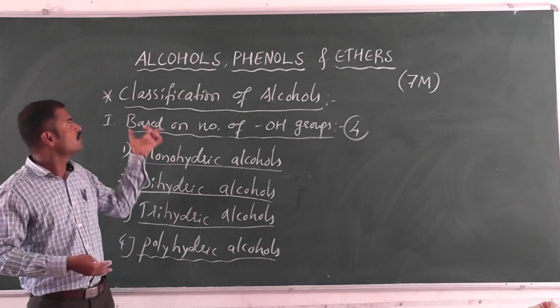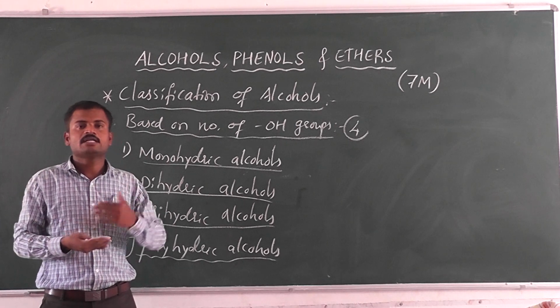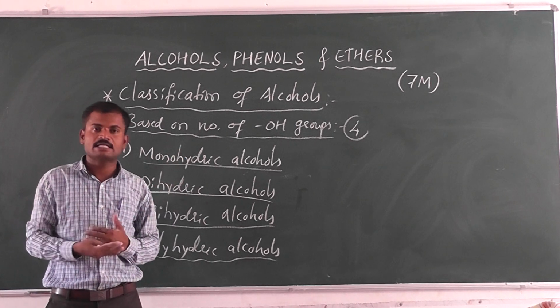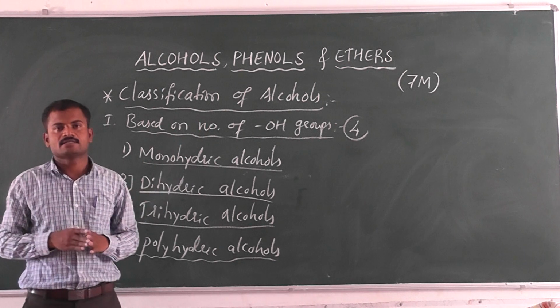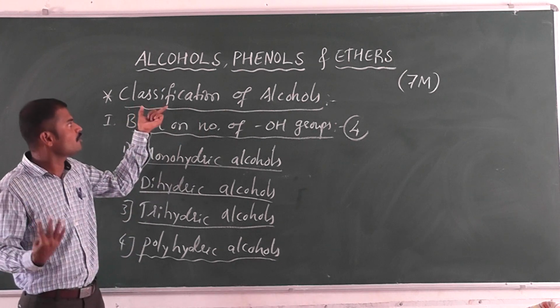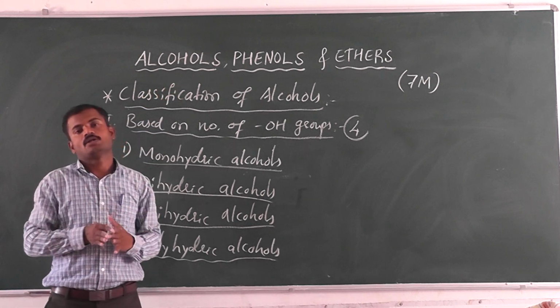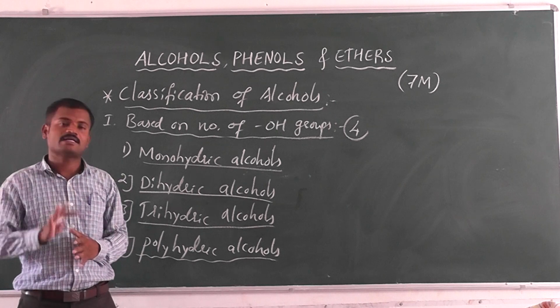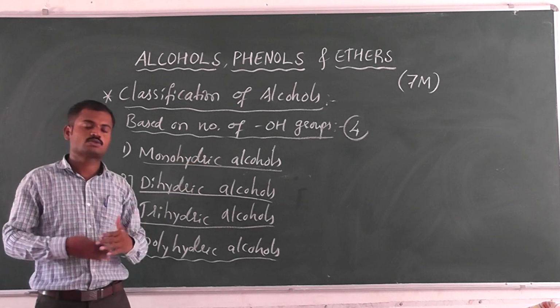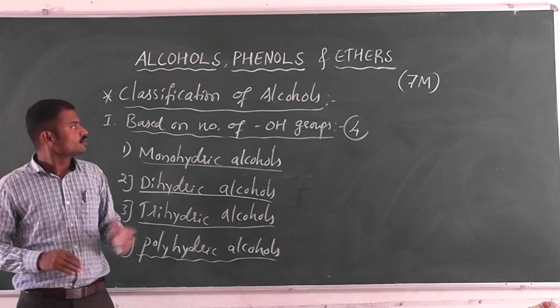After that, in alcohols we are going to study the nomenclature, and in phenols also, and in ethers. Next we study the physical properties and chemical properties of alcohols, phenols and ethers.